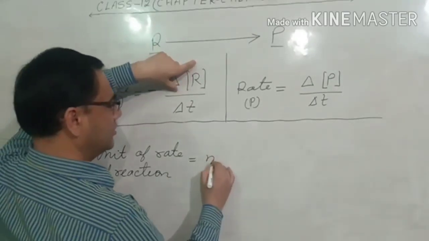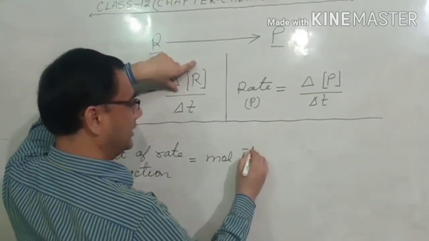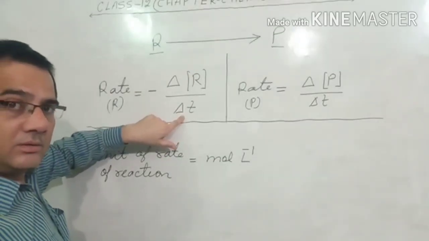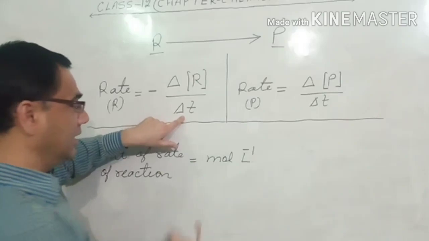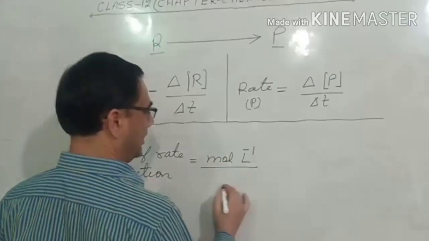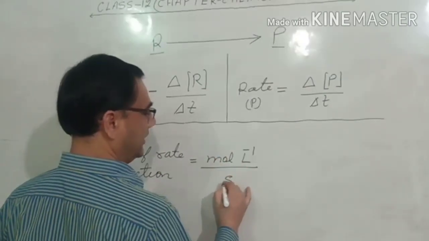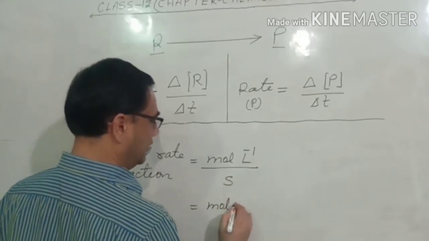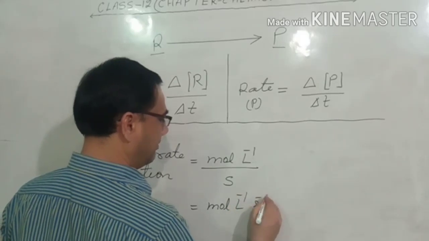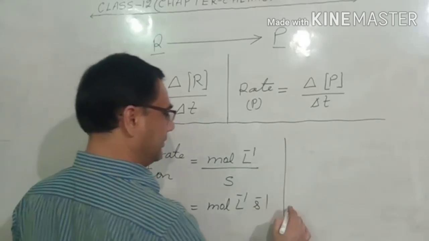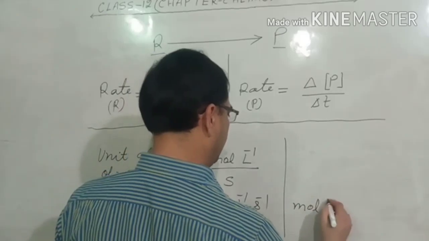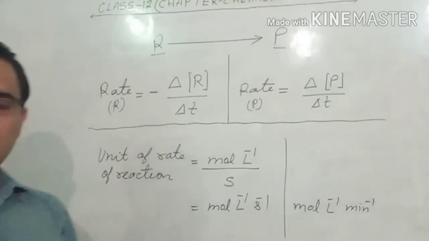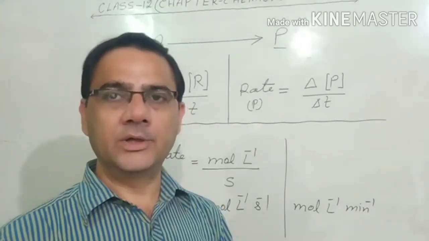This is concentration, so we write mole per liter. Time taken for the change is in second or minute. So mole per liter upon second. So overall we get the unit mole per liter per second. If the time is given in minute, then we write mole per liter per minute. So this is the unit of the rate of reaction.